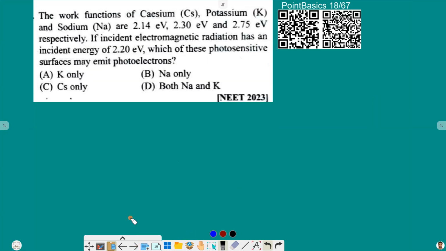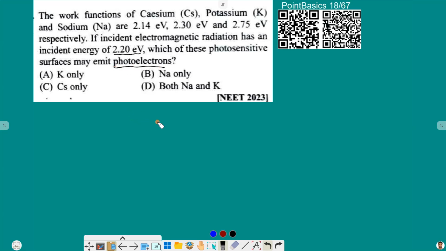Moving to the next one. The work functions of cesium, potassium, and sodium are given respectively. If incident electromagnetic radiation has an incident energy of 2.2 electron volt, which of the photosensitive materials may emit photoelectrons?